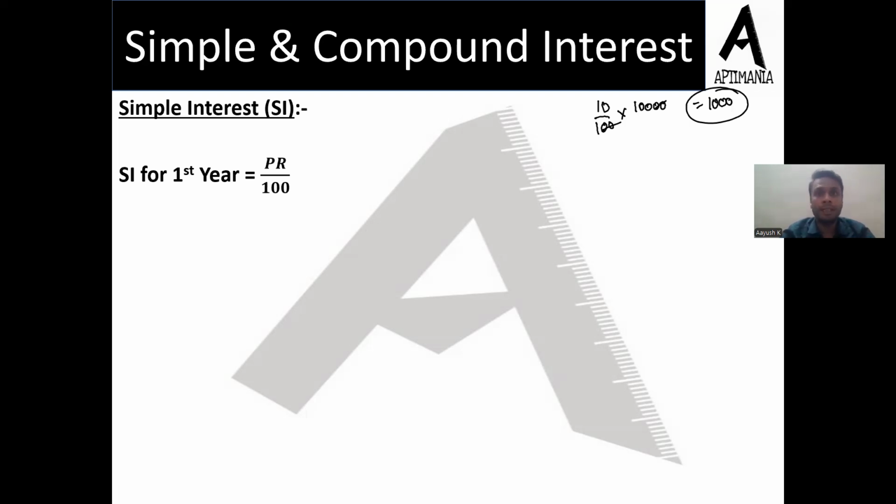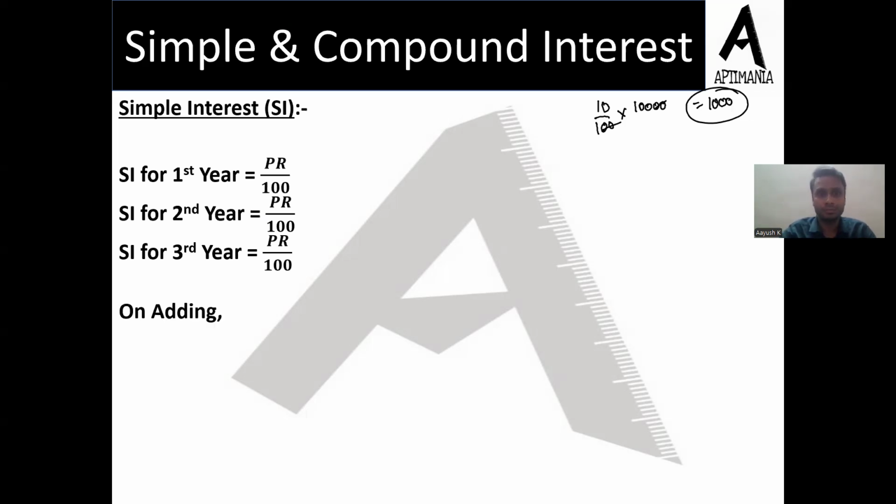Second year, again, it will be the same principal on which you'll be calculating the interest. That's again going to be PR upon 100 only. Right? Going ahead with the third year, SI is again going to be PR upon 100 because it's the same for every year. Every time we are calculating it on the principal value only. The same pattern continues for the next T years.